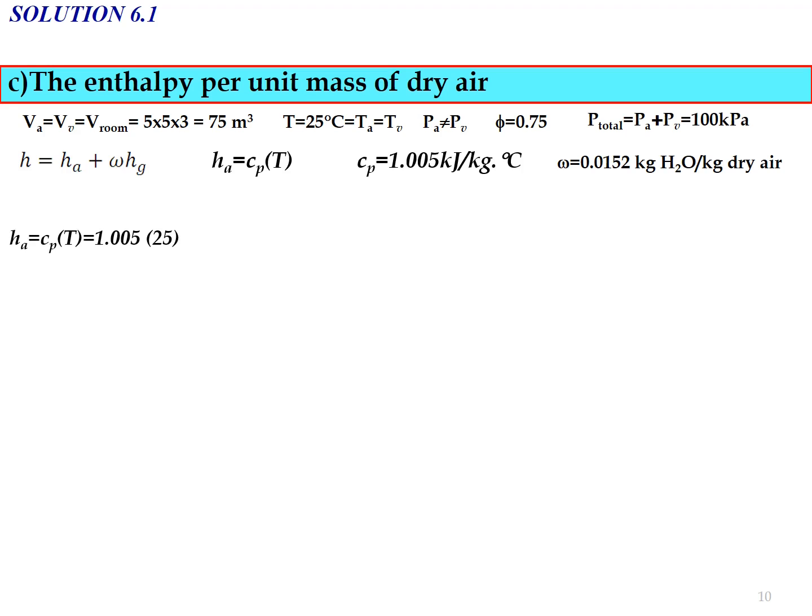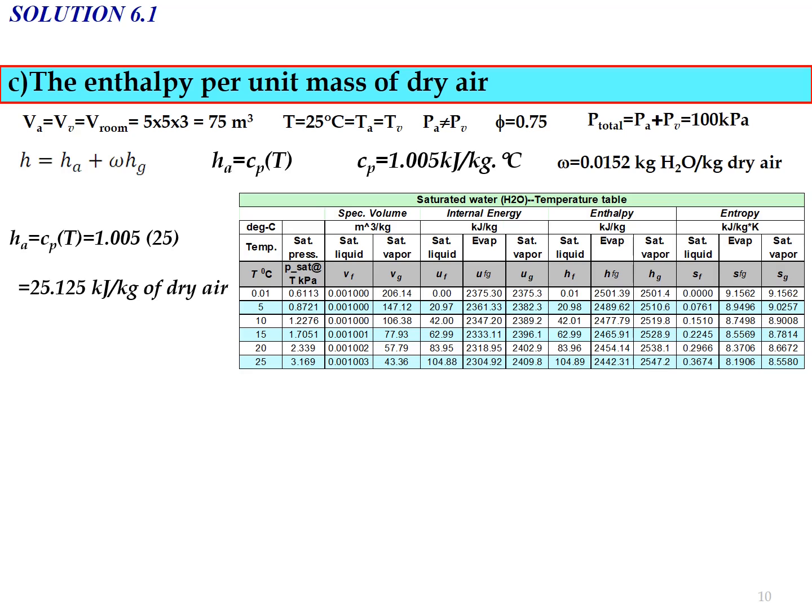So now let us determine the value of HA, where HA equals Cp multiplied by T equals 1.005 multiplied by 25 degrees Celsius. So we will get the value of HA equal to 25.125 kilojoule per kg of dry air.